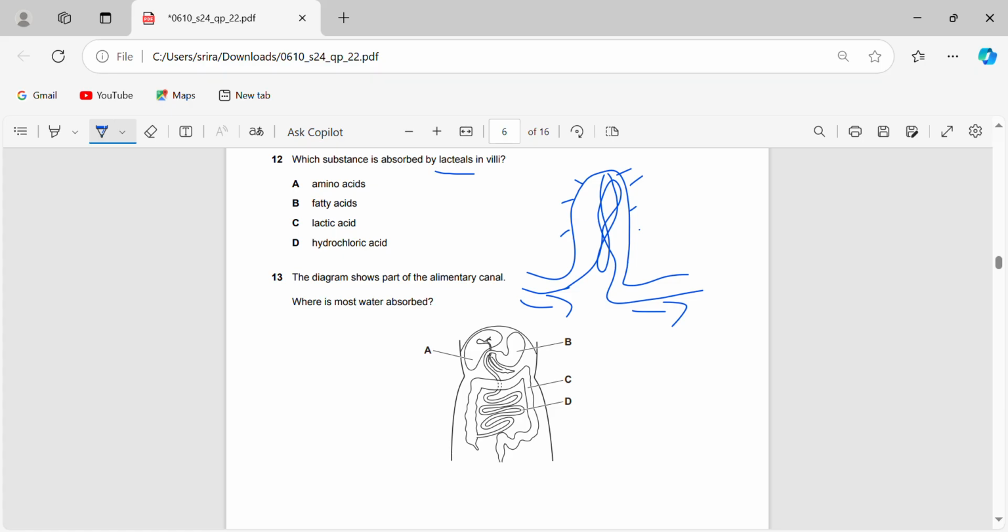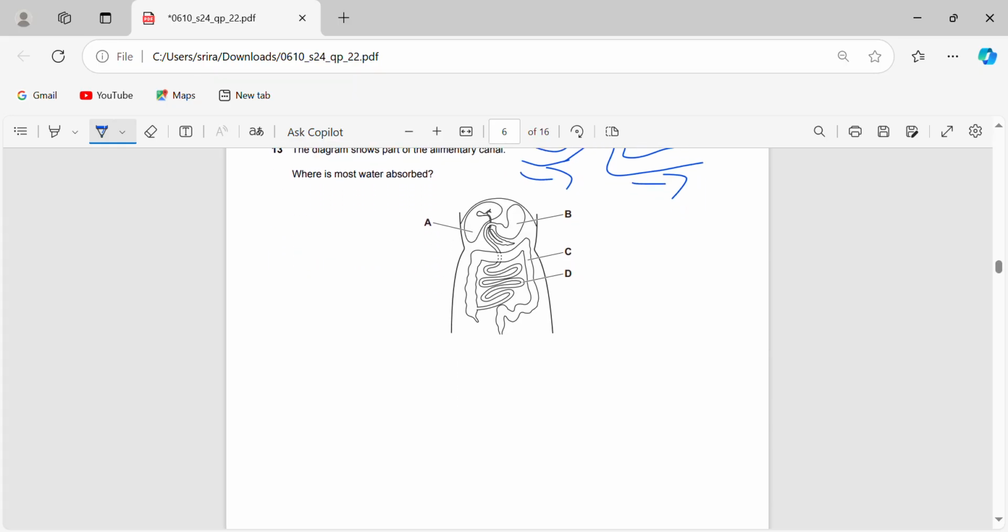Each part absorbs a different thing. Lactic acid and hydrochloric acid are wrong, but amino acids and fatty acids are absorbed by the villi. But they are asking specifically for the lacteal. Lacteals always only absorb fatty acids. So we're just going to go 12B.